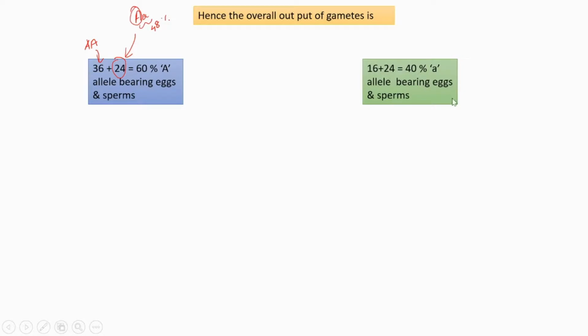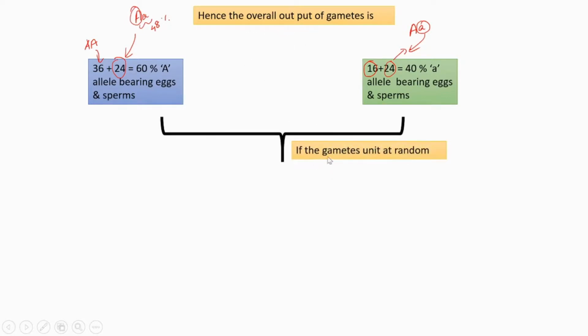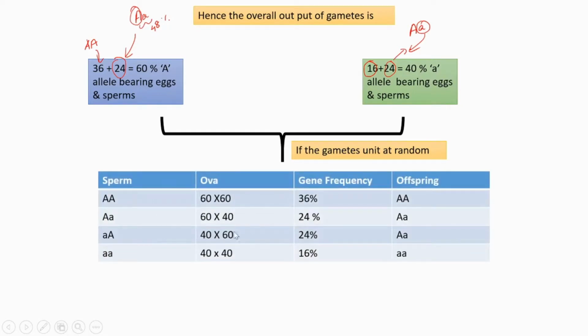16, we know, is the total contribution of small a. And 24, this 24 came from this A. So 40% of the a allele bearing eggs and sperms will be there in the total collection of gametes for the next generation. That is the overall output of gametes. If these gametes unite randomly, 60% A and 40% a, then this will be the result.